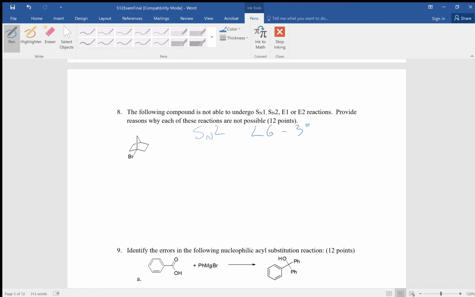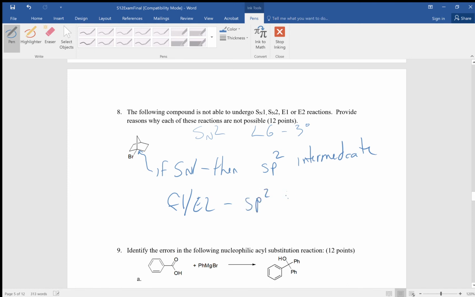The other three have pretty much the same reason. And the issue is, at this carbon here, if SN1, then we have a carbocation intermediate, and that carbocation is sp2. For E1 and E2, we have an sp2 carbon there for the product.